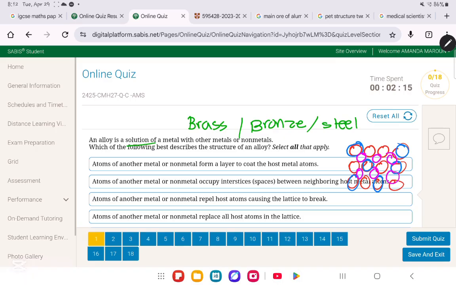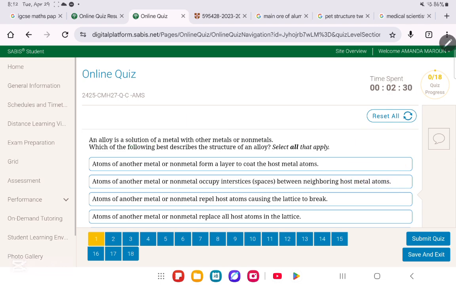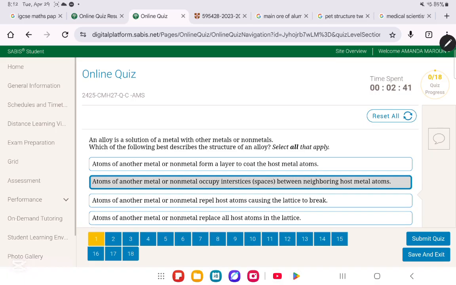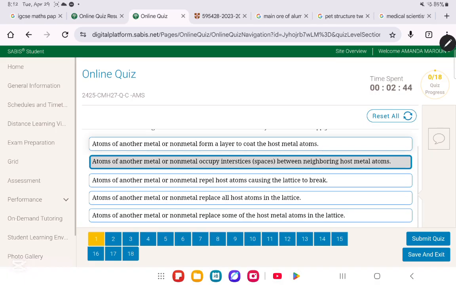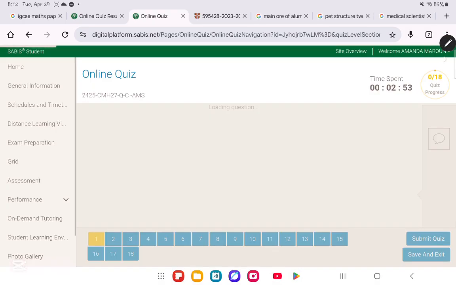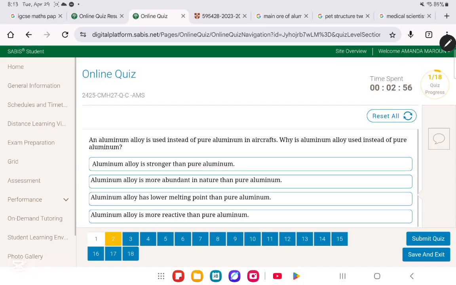Or it could what? Or it could occupy the interstice, the spaces between the neighboring host metal atoms. So the two most important things whenever you define the structure of an alloy are that atoms of another metal or non-metal will occupy the spaces of the host metal, so the gaps, or they will replace some of the host metal atoms in the lattice. Okay, so that is it for question number 1. We move on to question number 2.